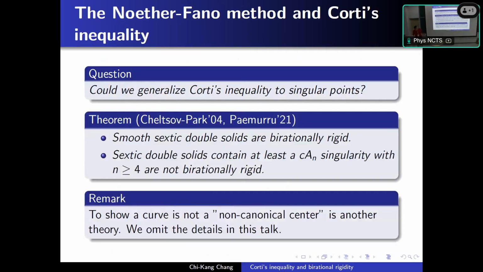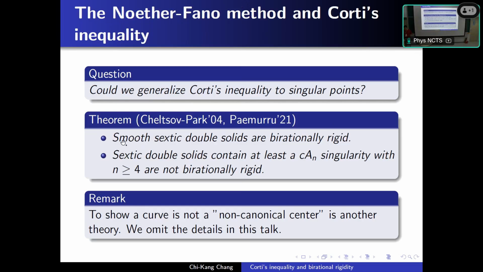Okay, so now we talk about smooth points. A natural question is, could we generalize Corti's inequality to singular points? About this, maybe we can look at the birationally rigid results of some special varieties. For example, the theorem of Cheltsov and Park proves that smooth sextic double solids are birationally rigid. A sextic double solid is a 2-to-1 cover over P3 ramified over a degree 6 surface.